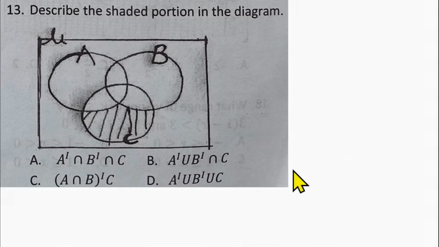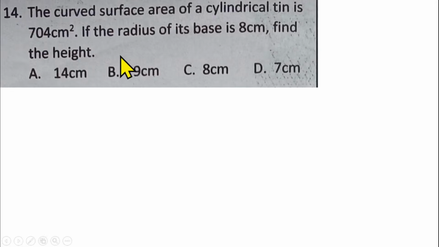Then question number 14 is from mensuration of solid shapes. In this case, you have to calculate with the curved surface area of a cylindrical tin. The curved surface area of a cylindrical tin is 704 centimeters squared. If the radius of the base is 8 centimeters, you have to find the height. Like I said, the question is from mensuration of solid shapes. In this case, we are measuring a cylinder. So the curved surface area of the cylinder is given.